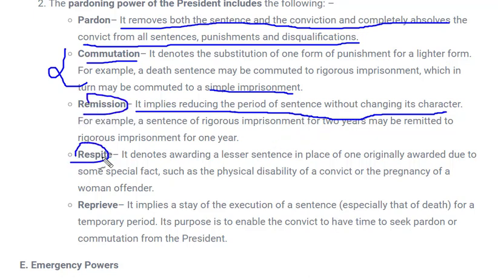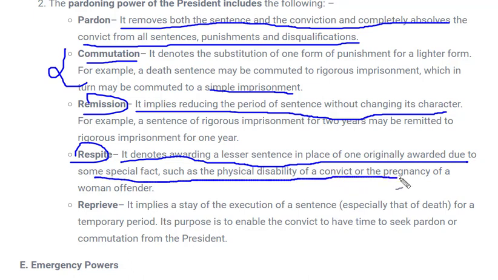Next is respite. What does it denote? It denotes awarding a lesser sentence in place of one originally awarded due to some special facts such as physical disability of the convict or pregnancy of a woman offender. Let's take an example of a woman who is pregnant and she gets an imprisonment of 1 year. So this time can be reduced over here.